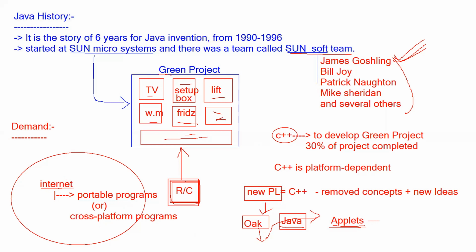In those days, they also developed their own browser called HotJava, which is capable of running Java applets on the internet. That is how Java came to the internet, and then it became popular.